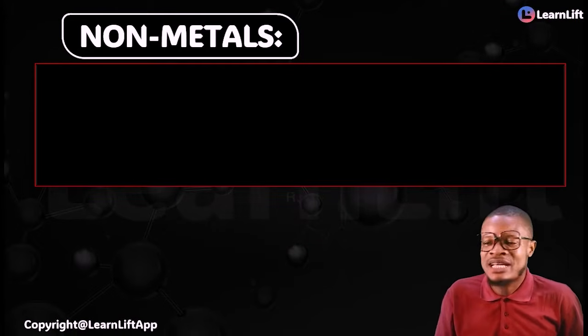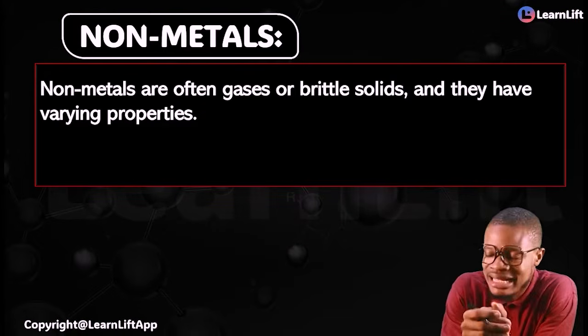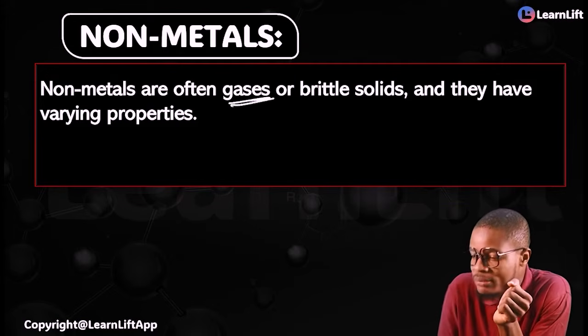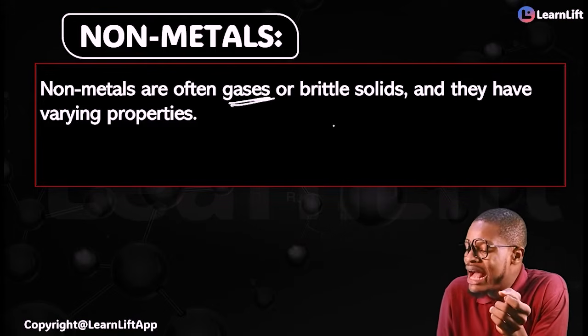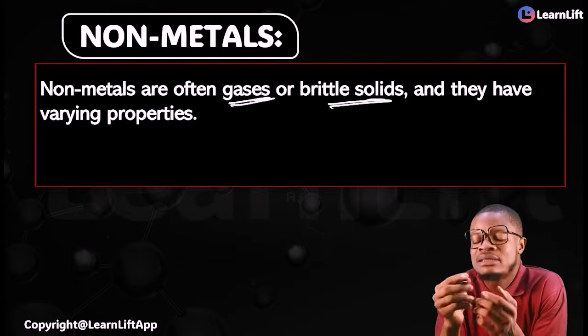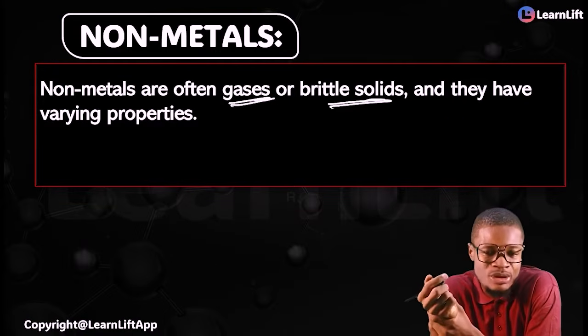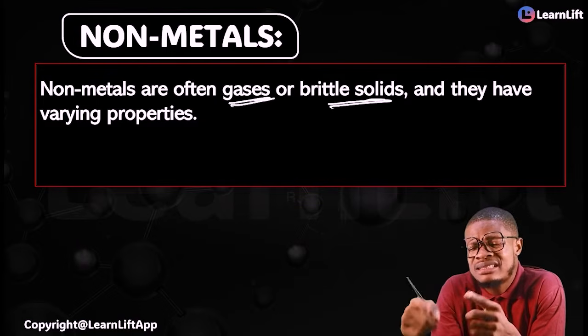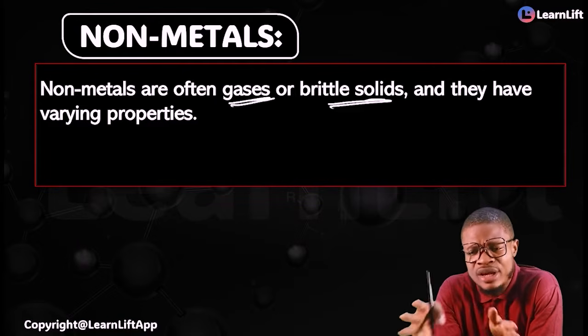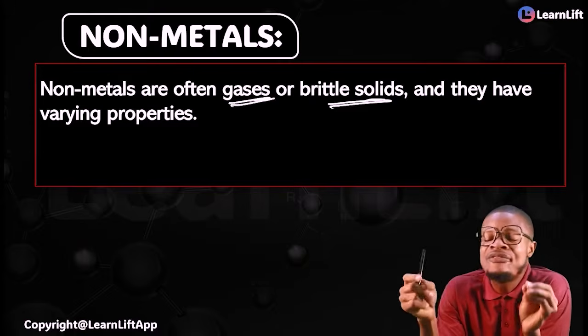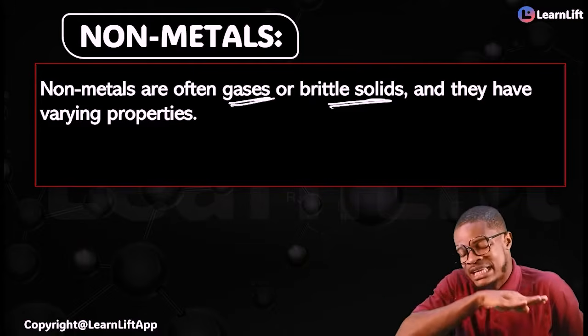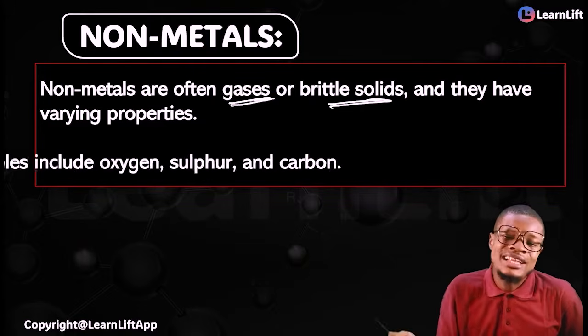And the second is your non-metals. By non-metals, what should you know? Very fast: non-metals are often gases, or they are brittle solids. That means they are not really that hard, with the exception of one or two variations. They have varying properties; their properties are not uniform all through.